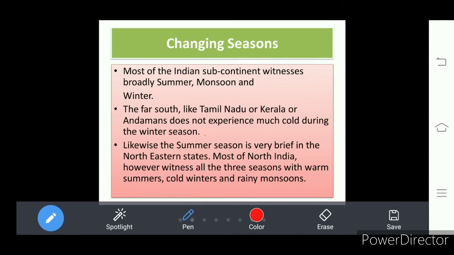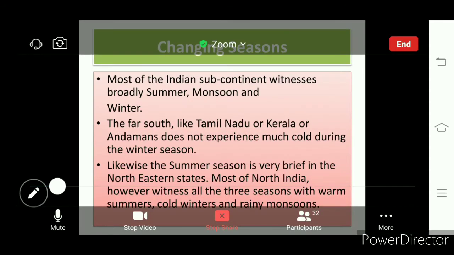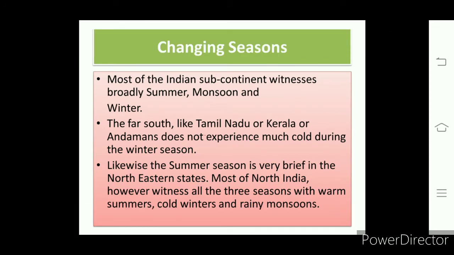They experience very warm summer and cold winters. Winters are very cold and the monsoon is rainy. That means rainy season. So most of North India witnesses all the three seasons, that is summer, monsoon, and winter. Okay, so these are the seasons we experience in India.